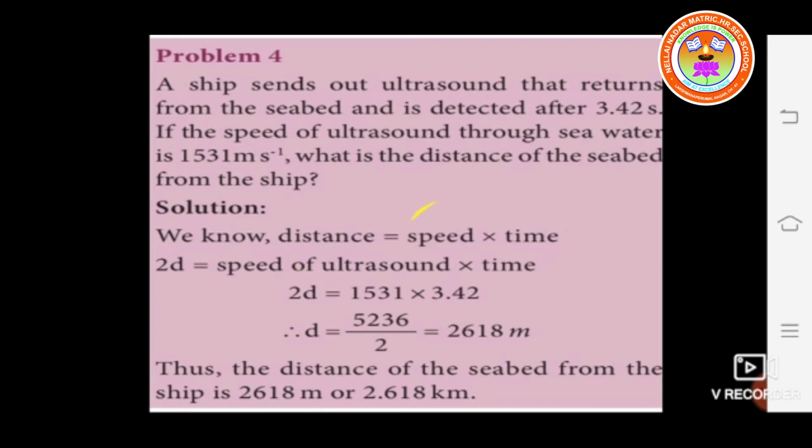Okay students, already you know the formula: 2D is equal to V into T. So we need the value of D. First you calculate the value of 2D is equal to speed into time. So 2D is equal to speed, 1531, into time, 3.42. You multiply these values, so 2D is equal to 5236. From this, D is equal to 5236 divided by 2, which gives the value 2618.